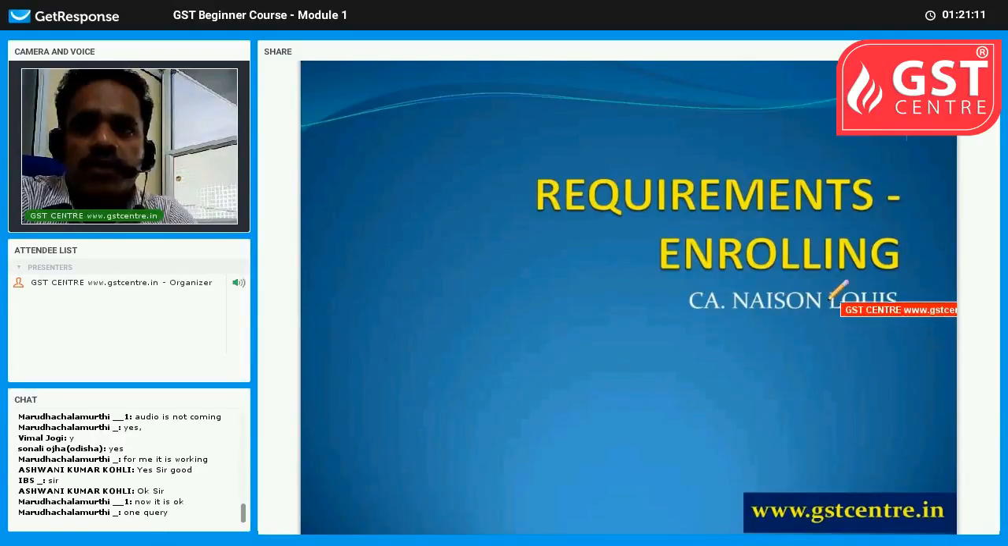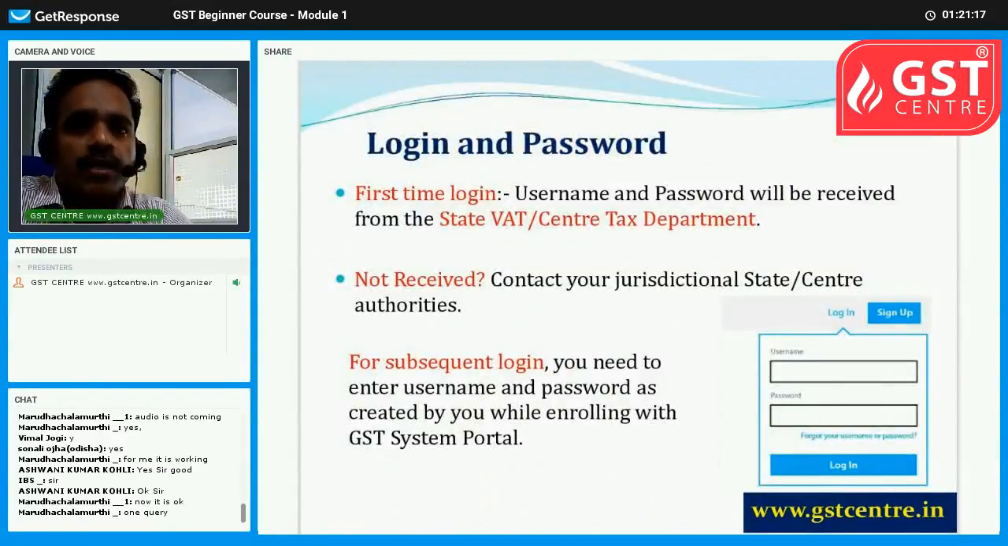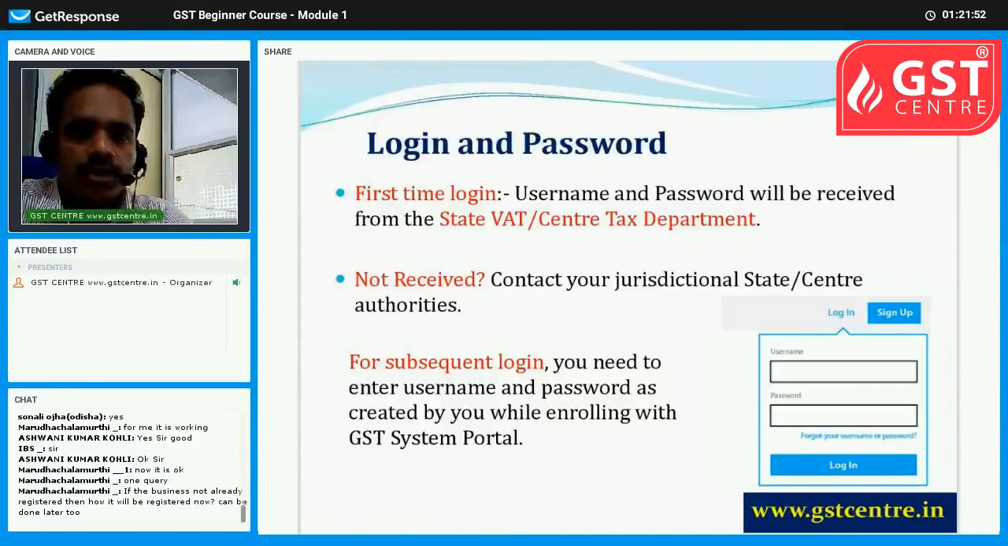What are the requirements for enrolling? You will get a login from the state VAT or central tax department. Maybe almost all persons will get the login from their VAT department, sales tax department itself. If such login was not received, jurisdictional state or central authorities can be contacted by the taxable person, and you need to go to gst.gov.in and log in with the login and password received from the tax department.